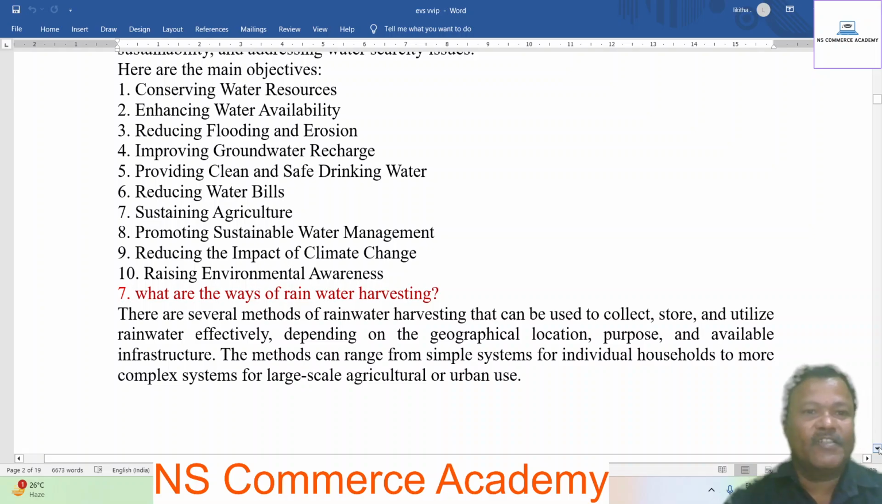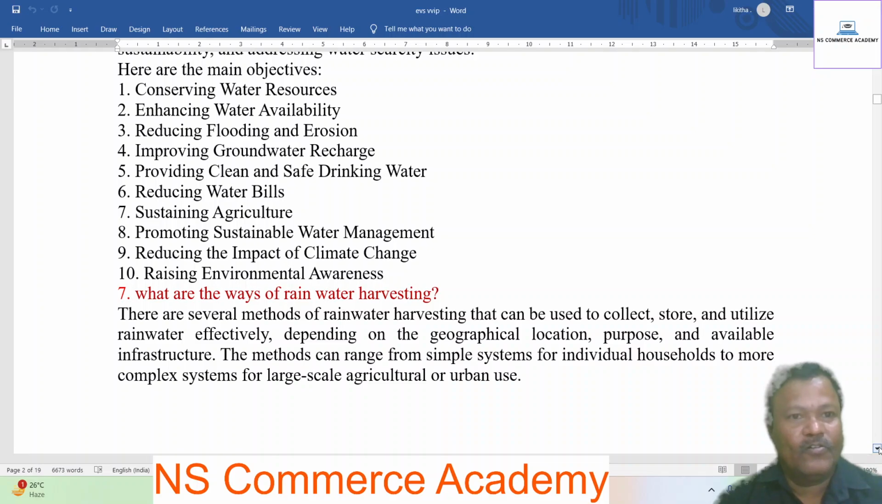conserving water resources, enhancing water availability, reducing flooding and erosion, improving groundwater recharge, providing clean and safe drinking water, reducing water bills, sustaining agriculture, promoting sustainable water management, reducing the impact of climate change, tenth, raising environmental awareness. Next, what are the ways of rainwater harvesting?